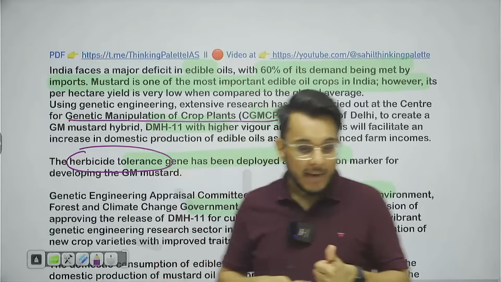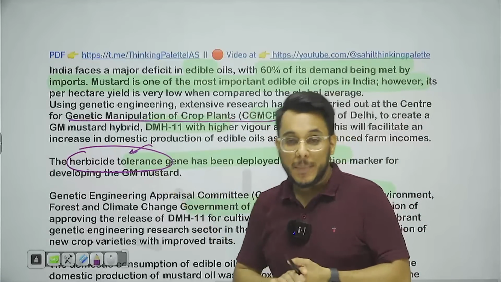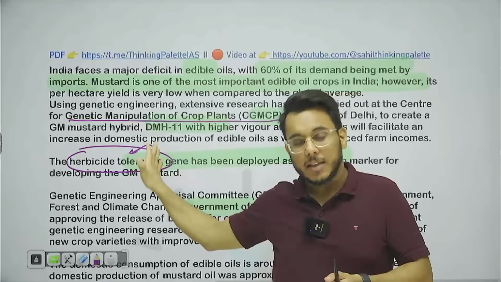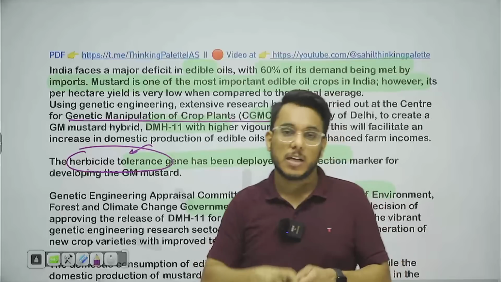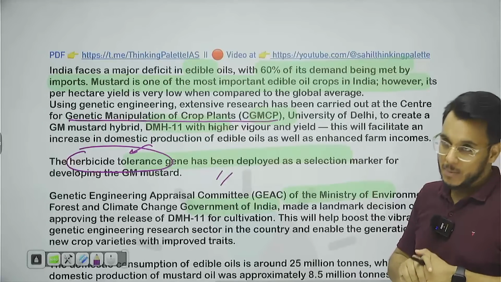But what is happening in this particular mustard? Herbicide tolerance has been given. It means you spray that chemical, it will not impact this mustard. So mustard is tolerant to that herbicide. Therefore, it is also going to save a lot of menial labor.